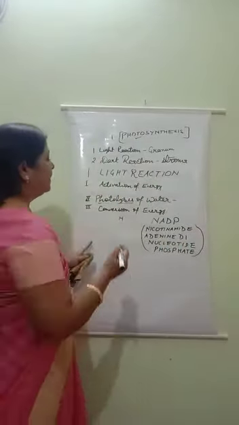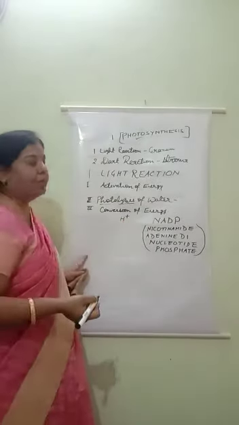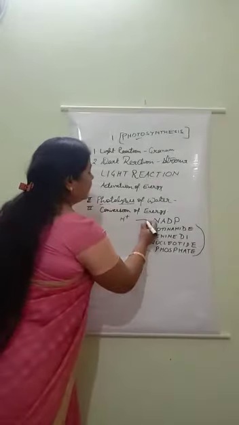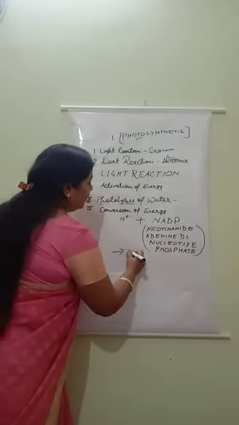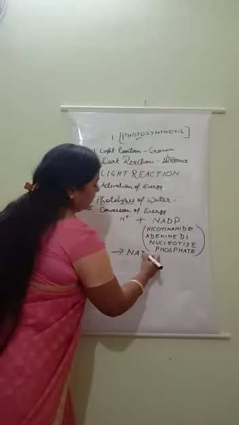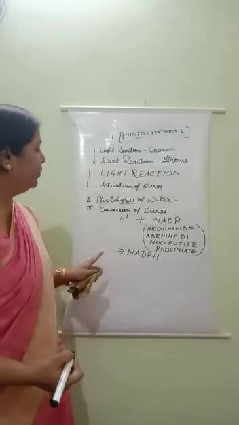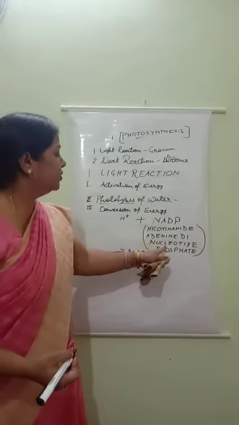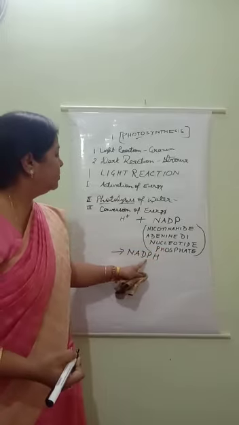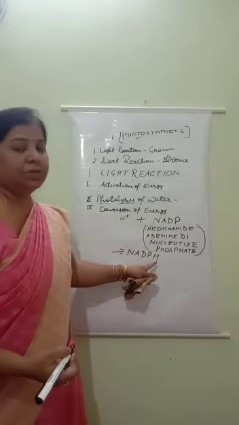So hydrogen ion is released by the photolysis of water. So NADP reacts with this hydrogen ion and forms NADPH. Understood all of you? Now the hydrogen ion combines with NADP and they form NADPH.